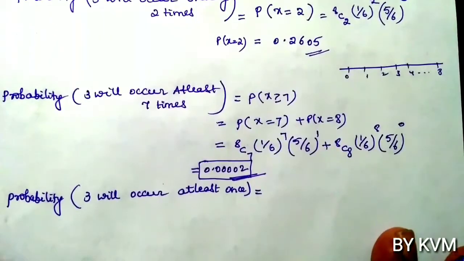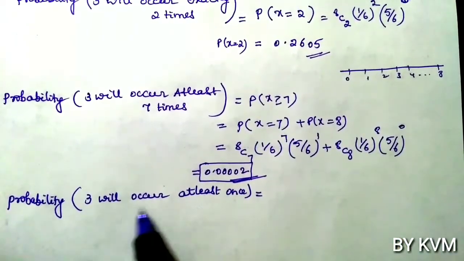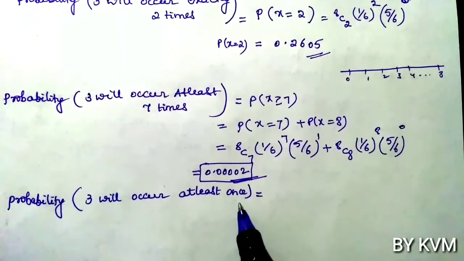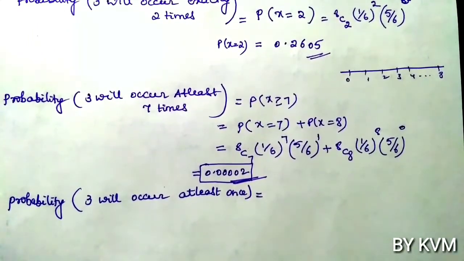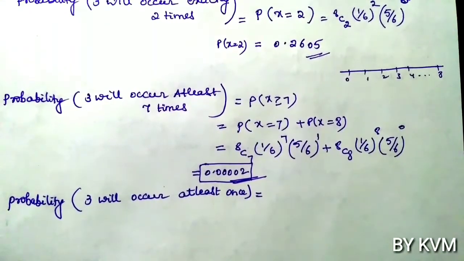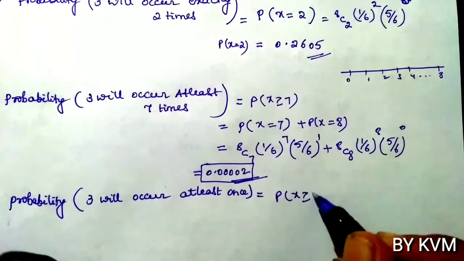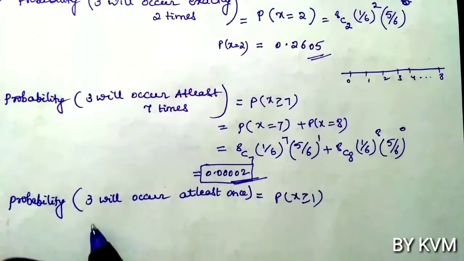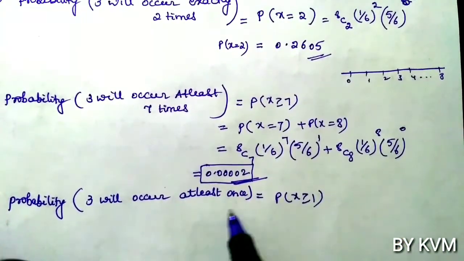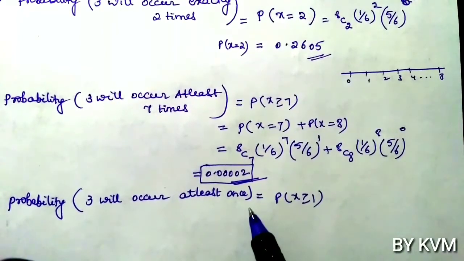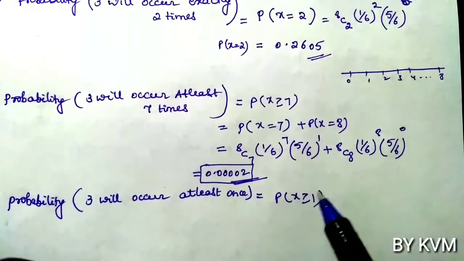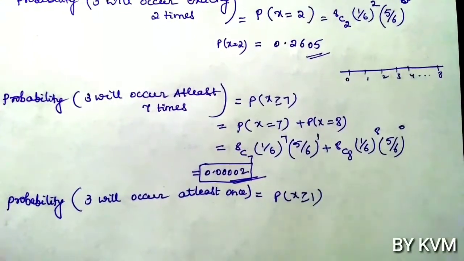So now the probability that 3 will occur at least once. At least once means minimum you should get 3 one time, or you can get more than one time. So that is probability of x greater than or equal to 1.